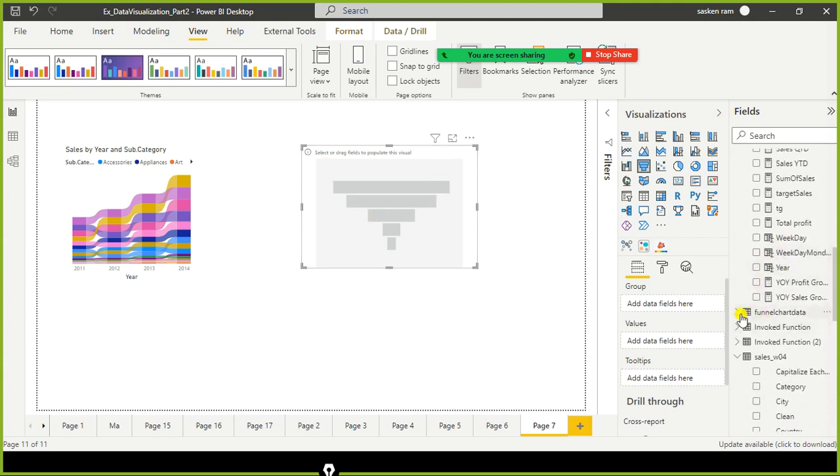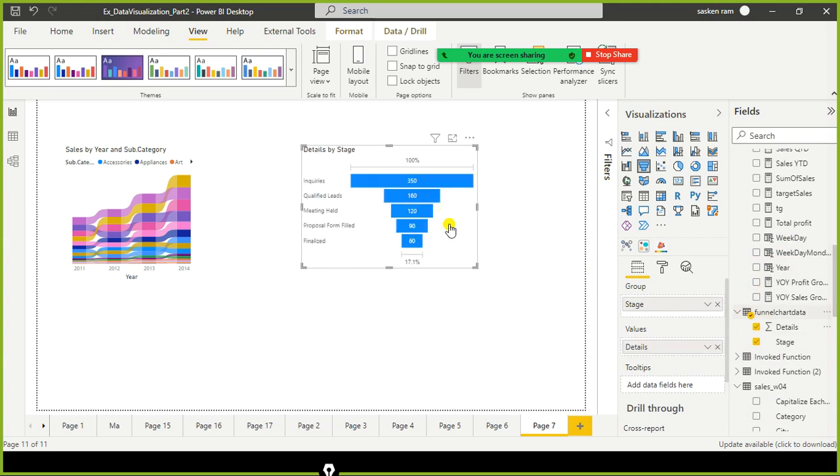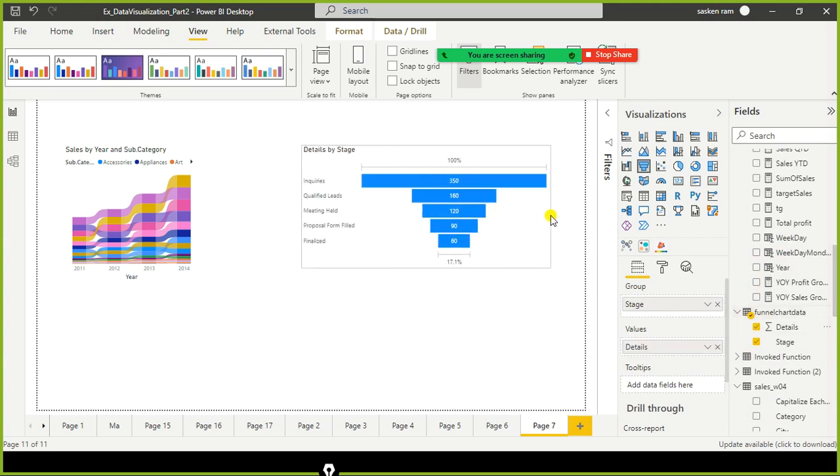So what I do is I just go and check, do I have the data in it here? I just drag and drop the stage and details. Yes, data is available. Good, it got populated with these two fields. You can see two fields here for the funnel chart. One is group, other one is values.